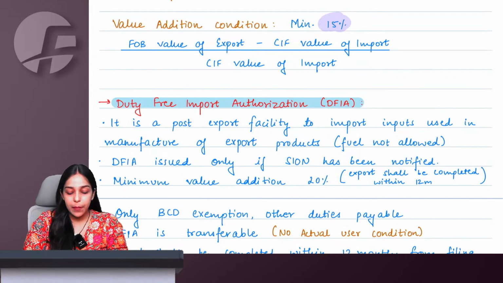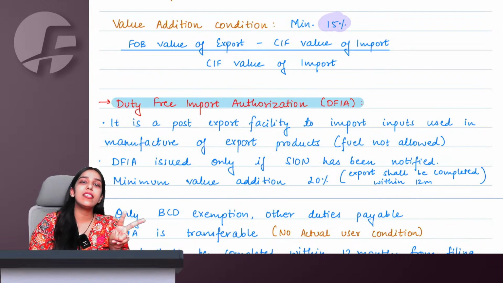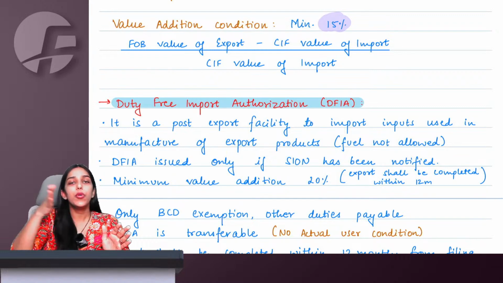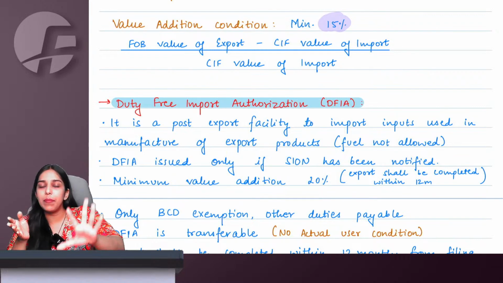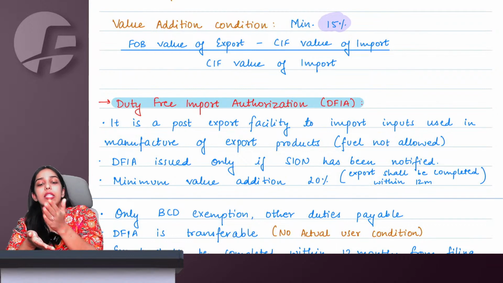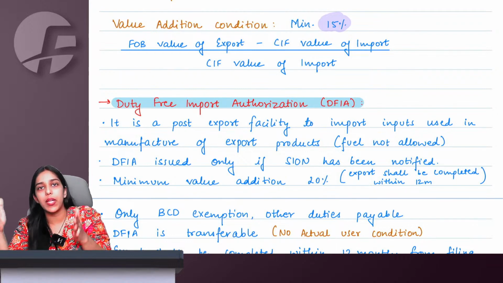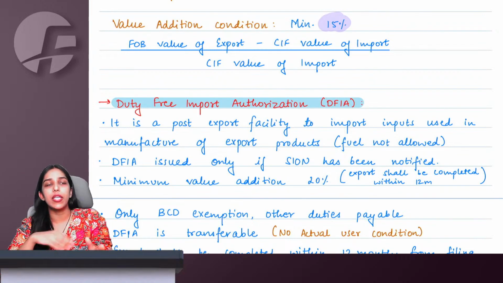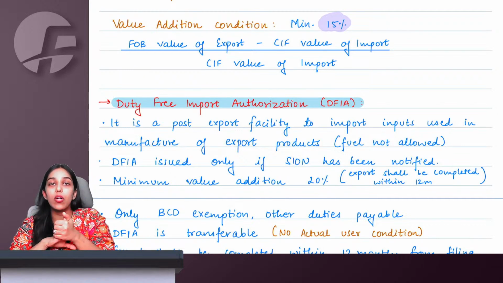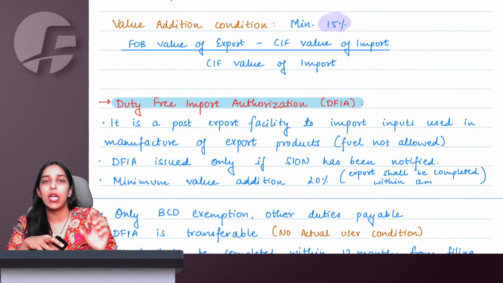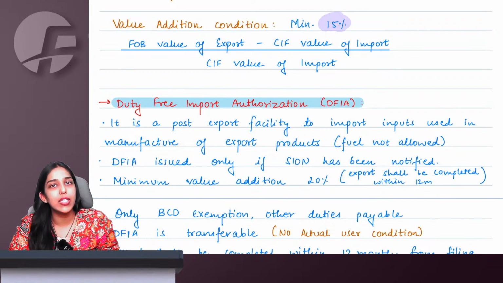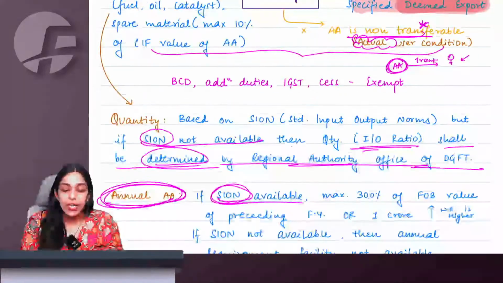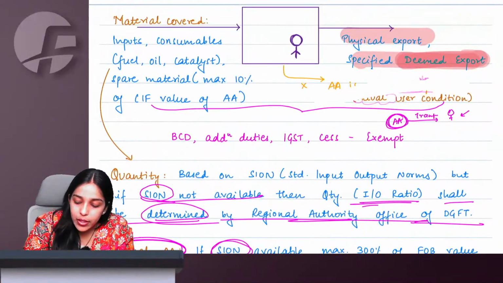To summarize everything, first of all, you should have at least 2 years of experience. You will have to apply. The day on which you get advance authorization, you import within 12 months or specified period plus 12-month extension possible. From the day on which you import, within 18 months you will have to finish your export obligation. No requirement to pay any duty on any inputs, consumables, whatever you need. Also 10% spare parts you can import, or 10% of the CIF value for which you got the advance authorization. Physical export also allowed, deemed export also allowed, and very important that this is not transferable.